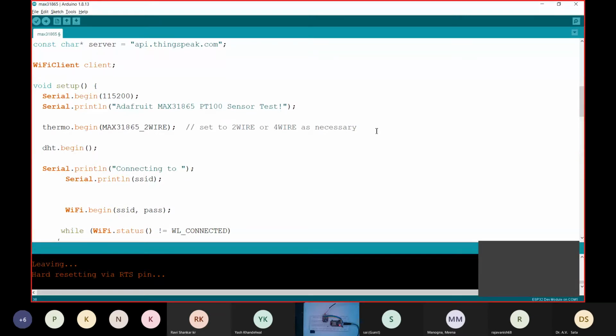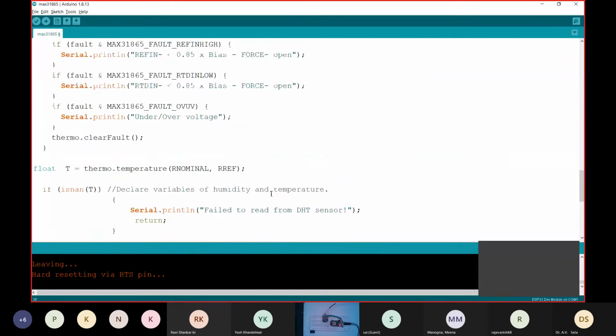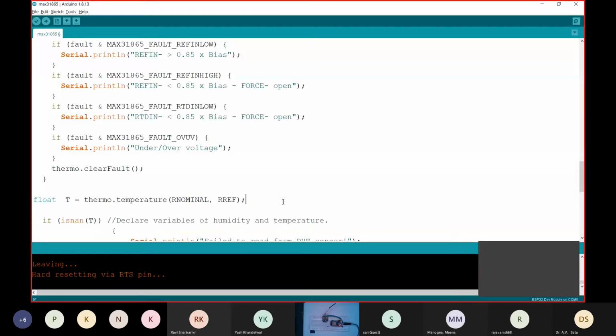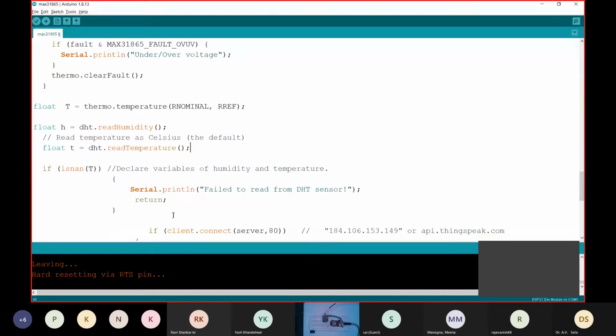Then I will have to define all the data below this WiFi code before we send it. Small h and small t.